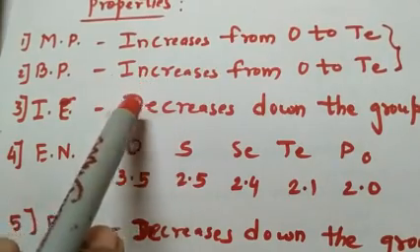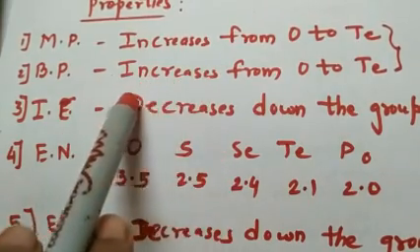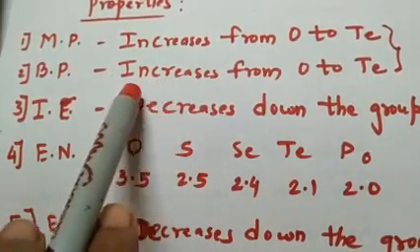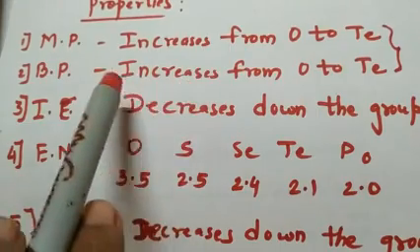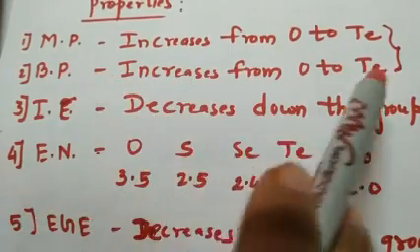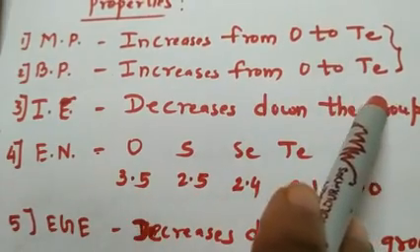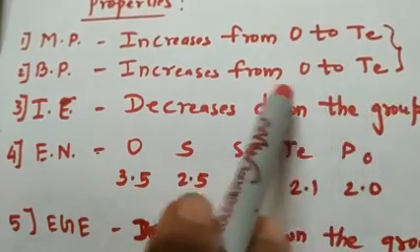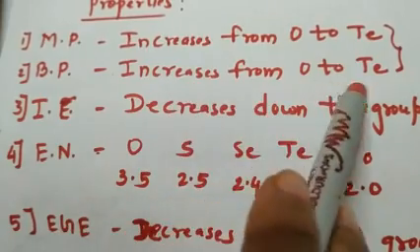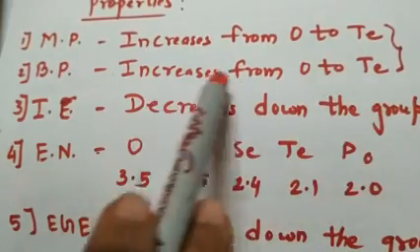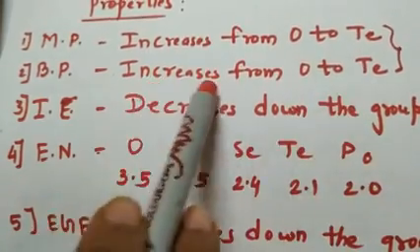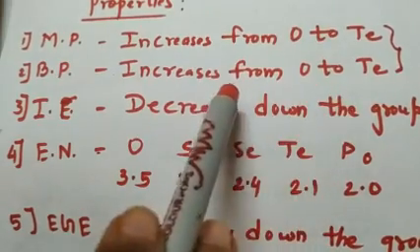The reason we will be discussing in the coming property. According to their state it varies. It is a hint for all of you. Increases down the group. Why it will increase, you need to think.